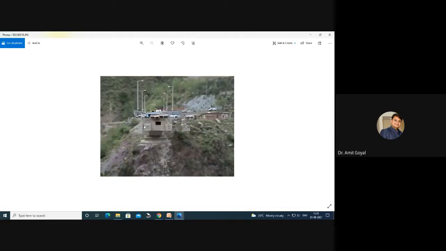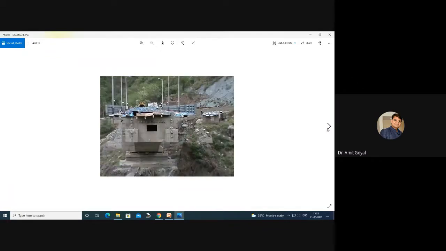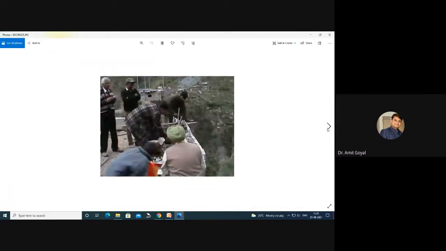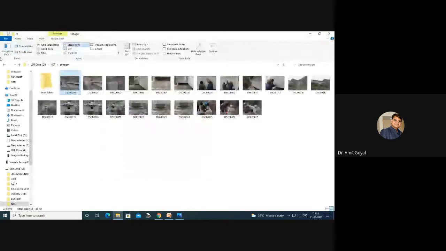This is the place where the steel part was resting, and these are some of the sandbags used for doing the load test. So these are some of the test procedures which we were adopting at that particular part of the bridge.